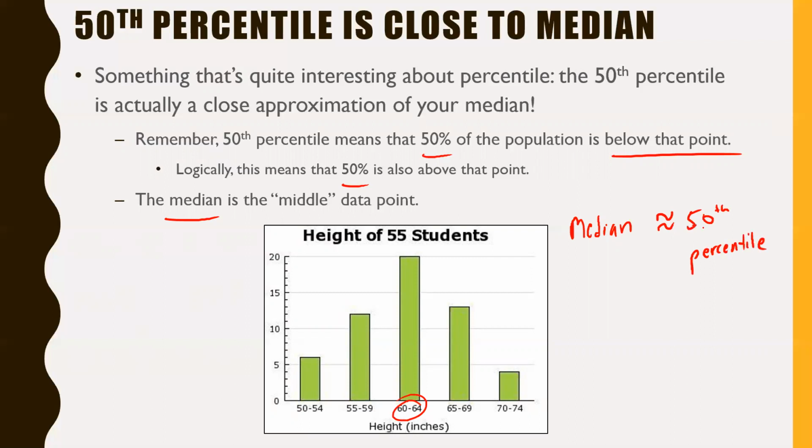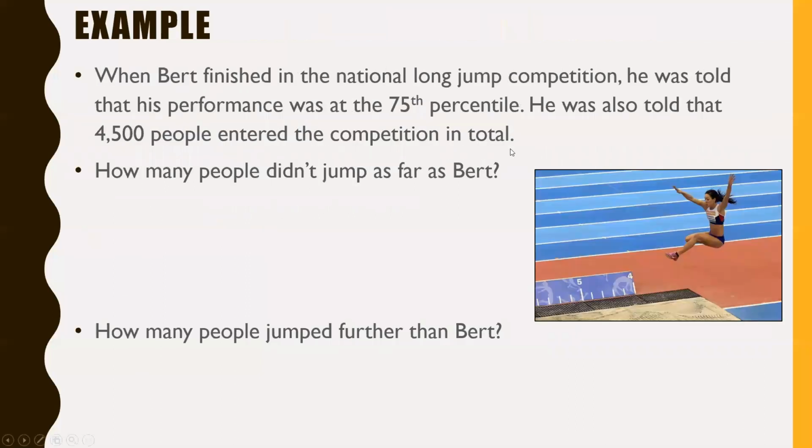Kind of a cool observation that actually makes it pretty useful in one way. All right, I think this is the last question. For example, when Bert finished in the national long jump competition, he was told that his performance was at the 75th percentile. So that's pretty good, right? 75th percentile means you were above 75% of everyone else.